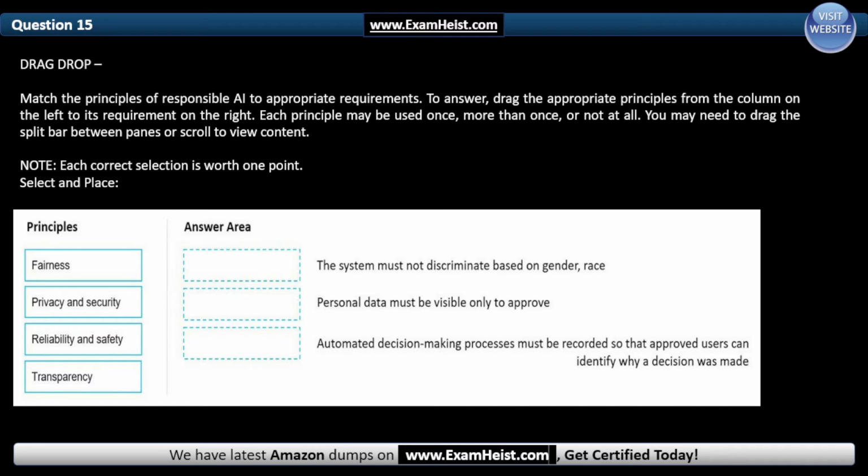To our answer area, this system must not discriminate based on gender, race. And the correct answer is fairness. The next one: personal data must be visible only to approved users. The correct answer is privacy and security. The next one: automated decision making processes must be recorded so that approved users can identify why a decision was made. And the correct answer is transparency.